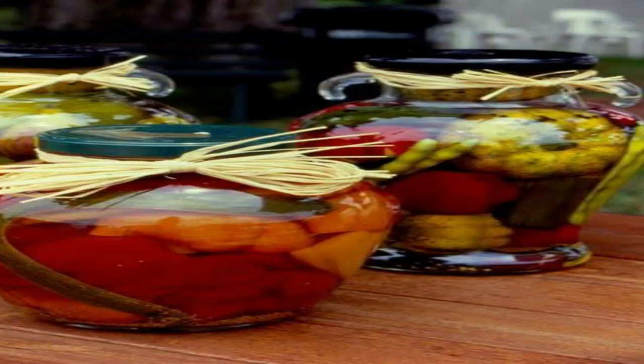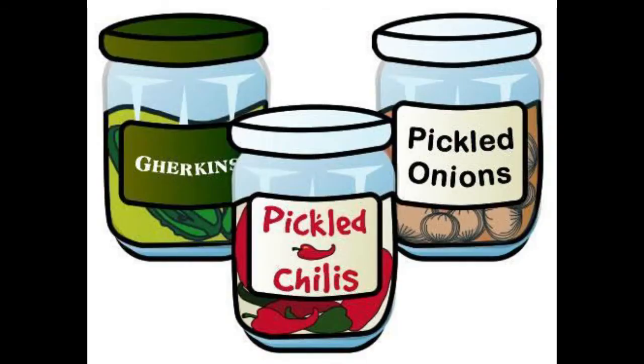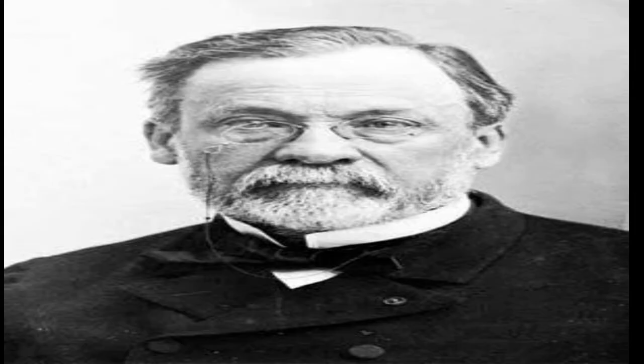Preservation by oil. Edible oils are used as preservatives in vegetables and pickles. Oil does not allow moisture to surface, thus preventing the growth of bacteria. Preservation by vinegar. It is used to preserve fruits, vegetables, fish, meat, pickles. Heat and cold treatments. The process in which milk is heated to about 70 degrees for 15 to 30 seconds and then suddenly chilled and stored is called pasteurization. This process was discovered by Louis Pasteur.